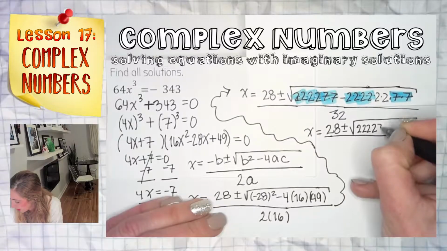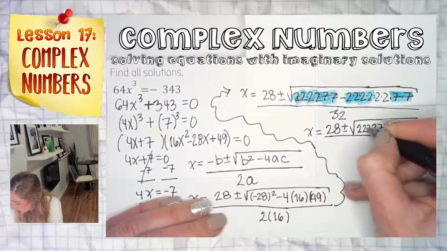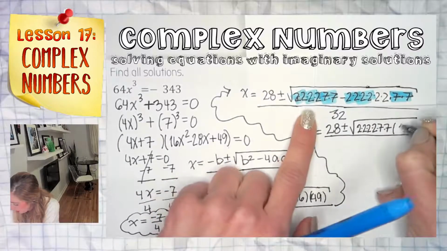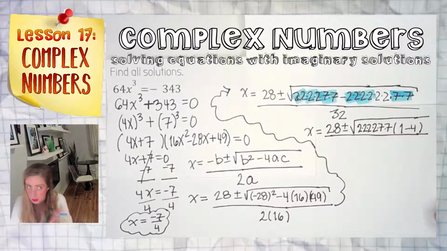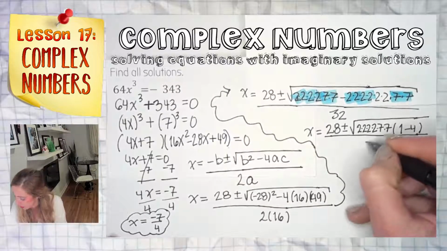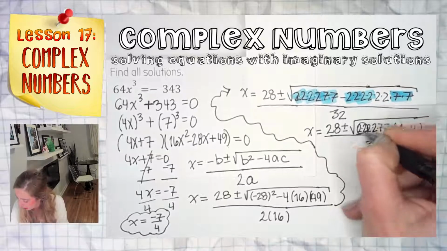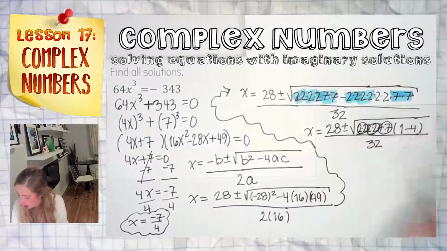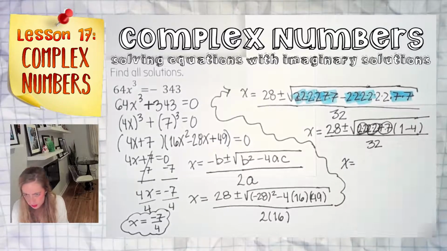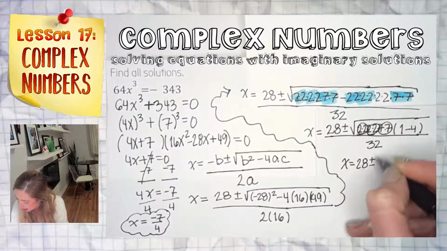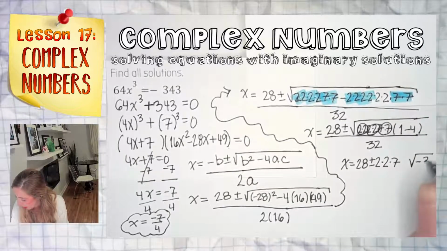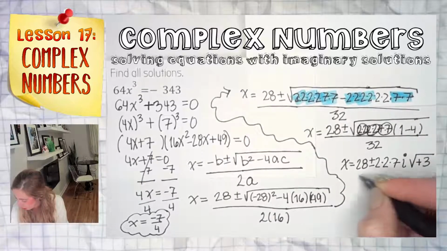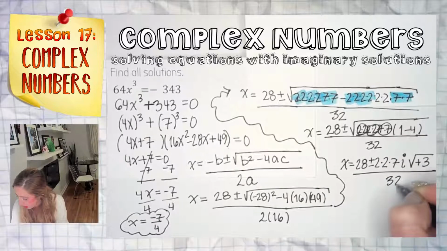2 2 2, 7 7. What's left? 1 minus 4. It's always 1 minus 4. It's always a negative 3 when we're dealing with the quadratic from a sum or difference of 2 cubes. Now, it takes a pair to make a square. These can all come out. X equals 28 plus minus 2 times 7, square root of negative 3. That negative comes on out. Imaginary unit i, all over 32.